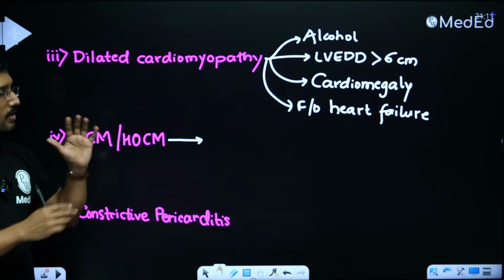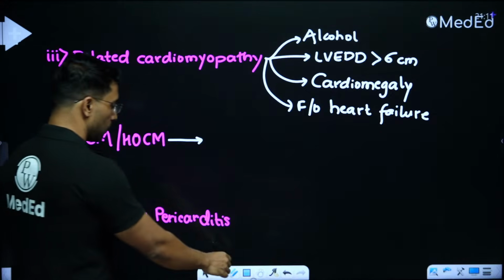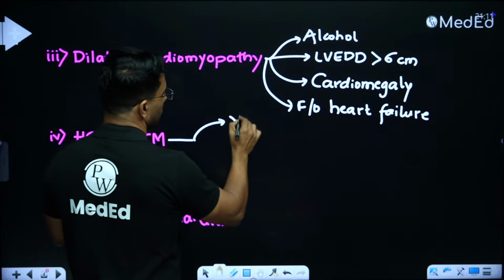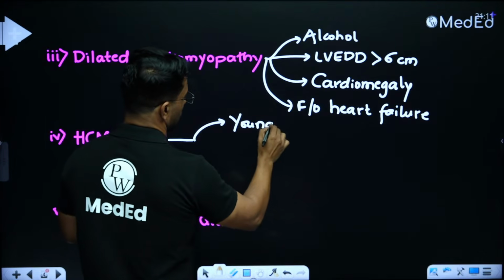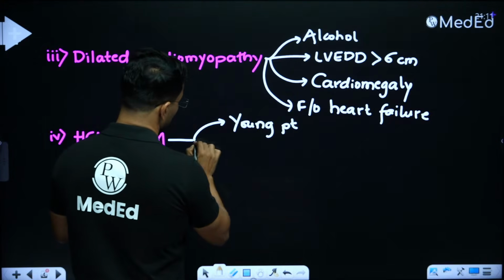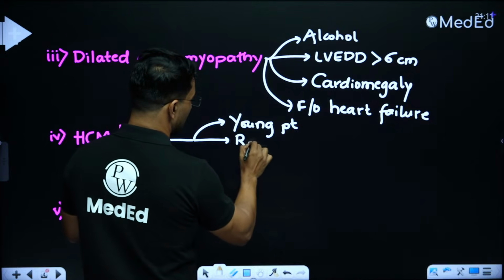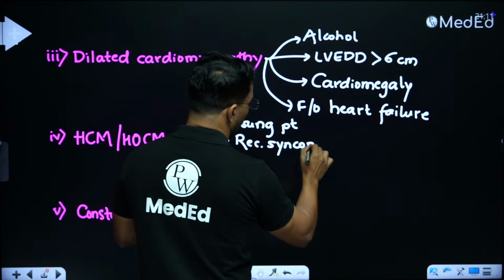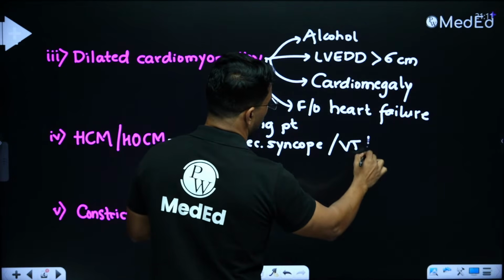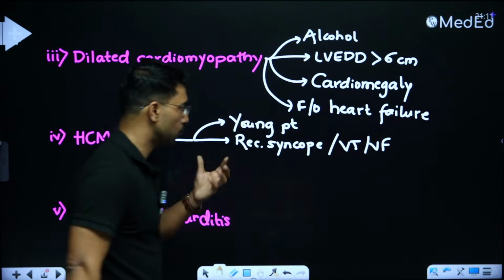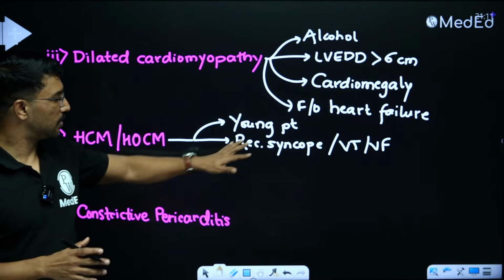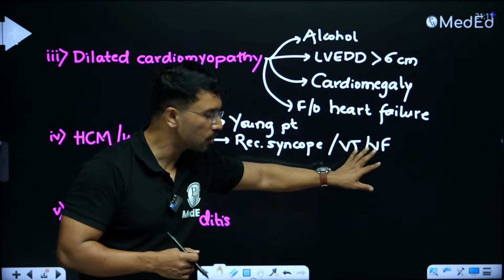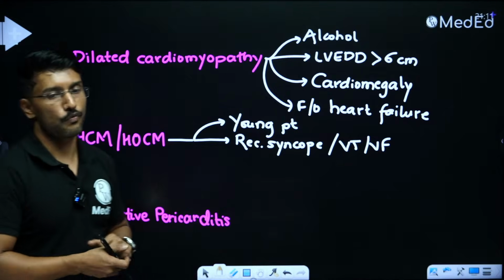So how will I get to know that the story is of this patient? If the question is about hypertrophic cardiomyopathy, it will be talking about a young patient, right? Young individual. It may be talking about recurrent attacks of syncope or arrhythmias like VT or VF. The story goes like this. A young patient presented with recurrent attacks of loss of consciousness, and on evaluation, he was found to have recurrent attacks of VT or VF.